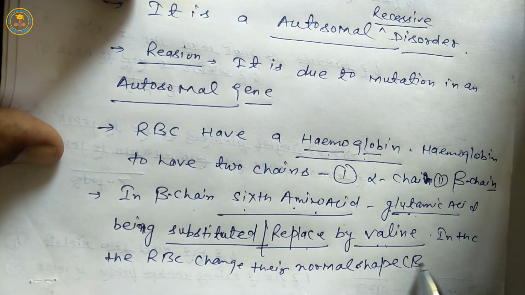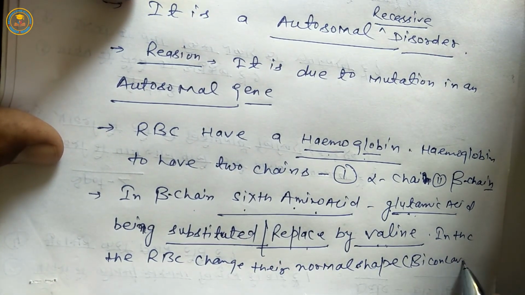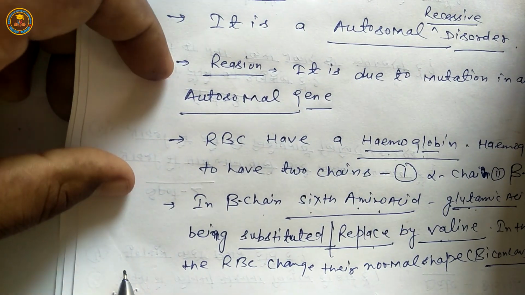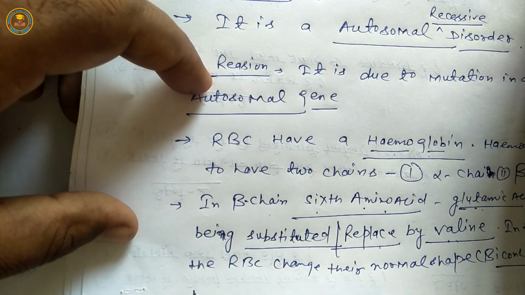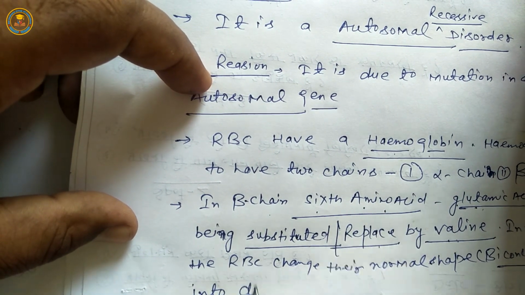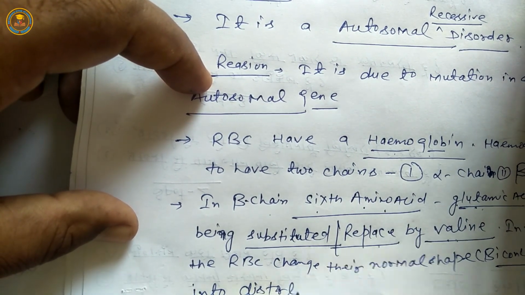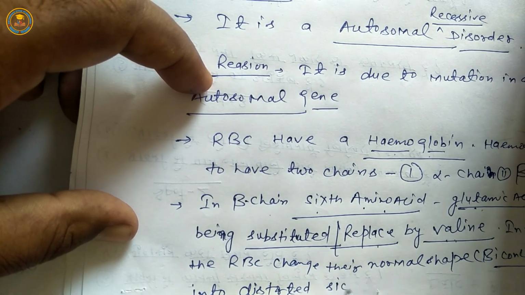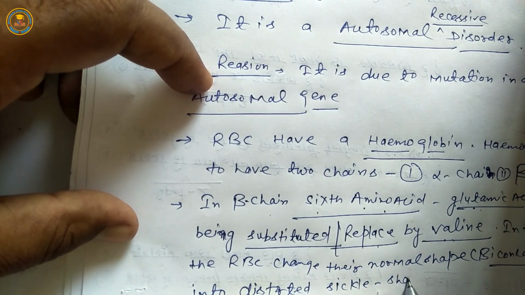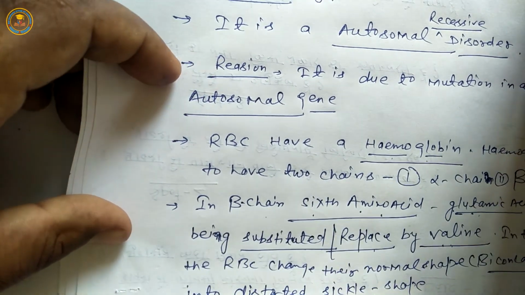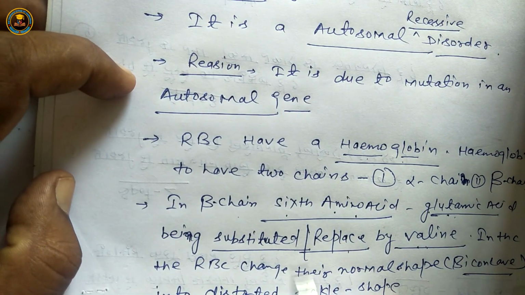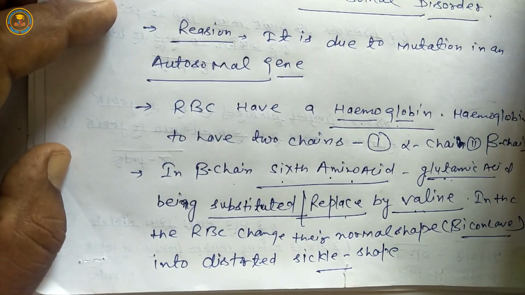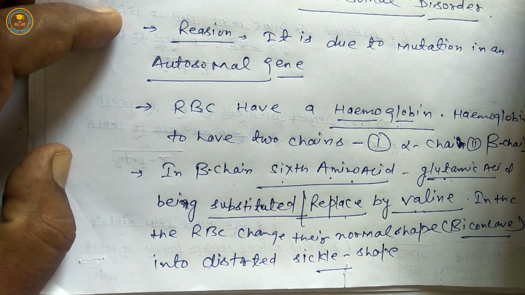Students, remember, RBC normal shape is biconcave, into distorted sickle type or sickle shape. Once again, in the beta chain the sixth amino acid glutamic acid is replaced by valine, and RBC change from normal biconcave shape into sickle shape.